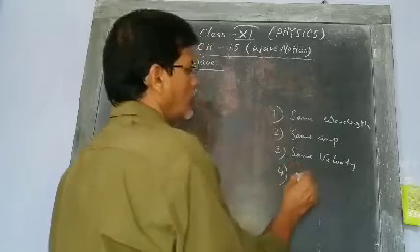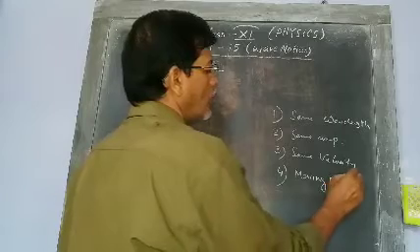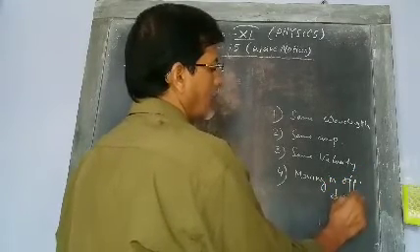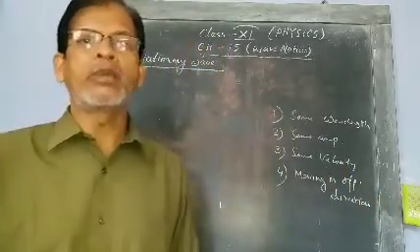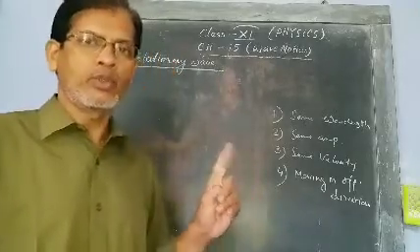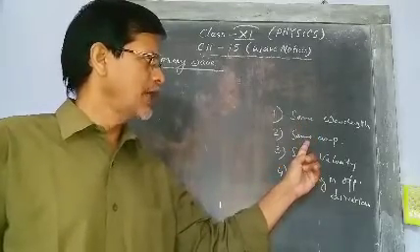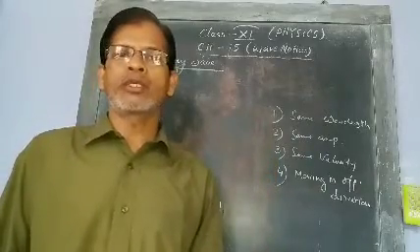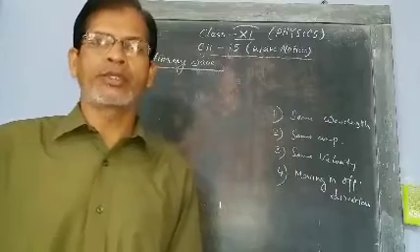Fourth, moving in opposite direction. After superposition, they will be a stationary wave. Two waves having same wavelength, same amplitude, same velocity, but moving in opposite directions. After superposition of the two waves, it gives stationary waves.